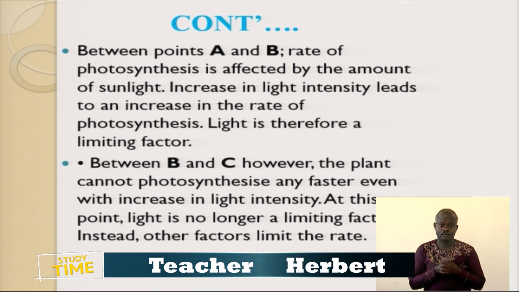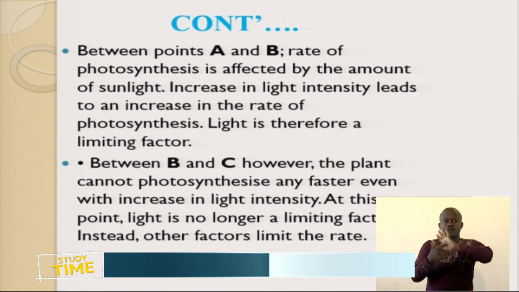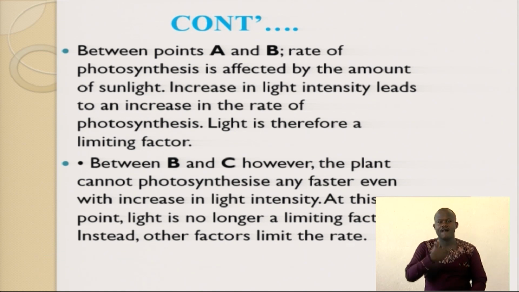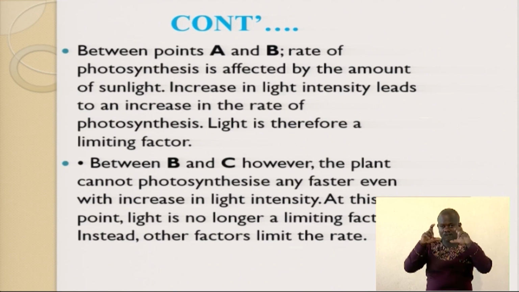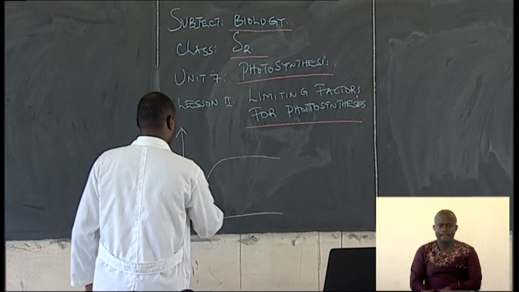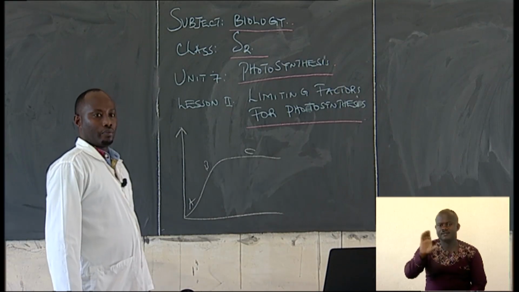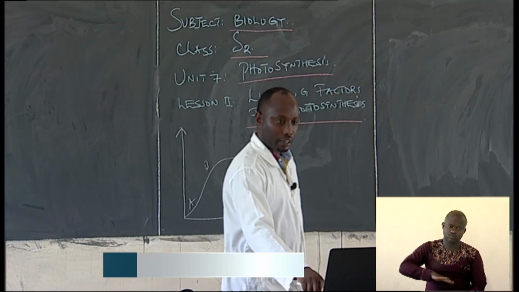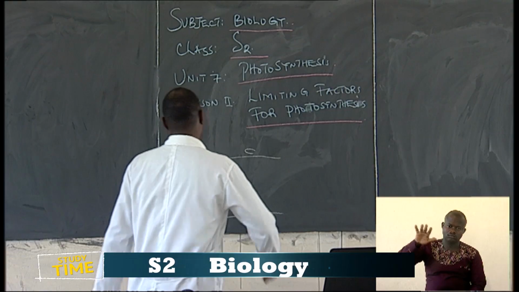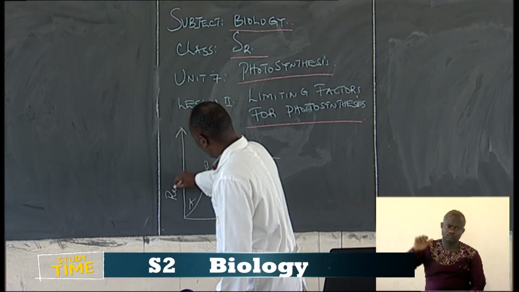If I have a chart like this one, this is light intensity. As the light is increasing, you can reach this step. This is A, this is B, and this is C. Going back to the diagram, here we have the rate of photosynthesis.